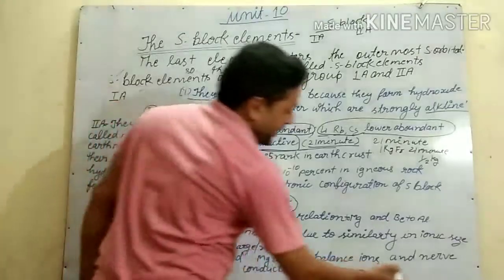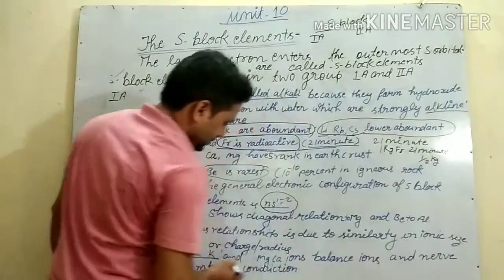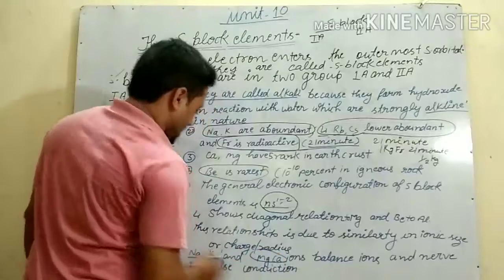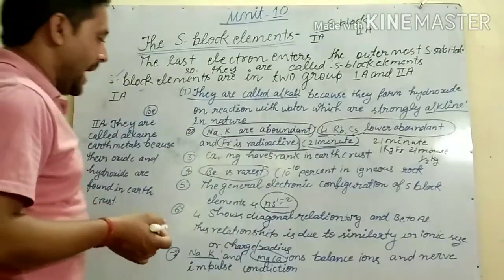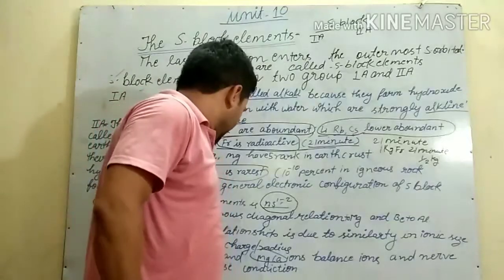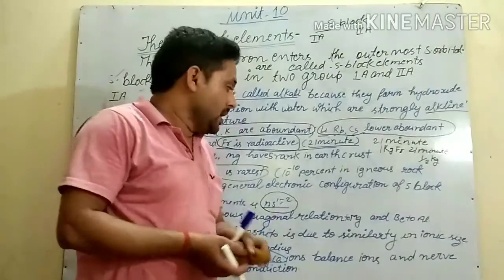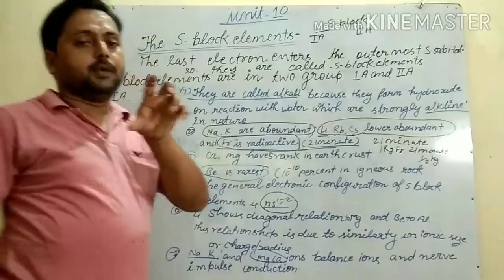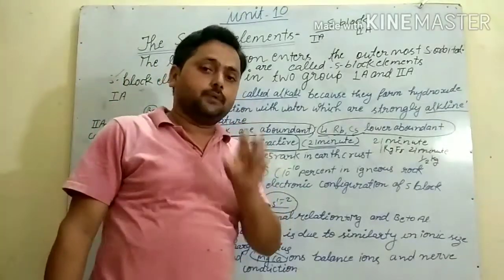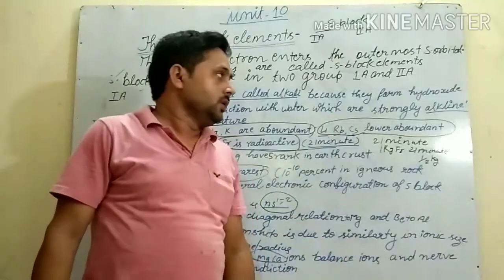These two, calcium and magnesium, and sodium and potassium, are important because they balance ions in our body system as well as help in nerve impulse conduction.